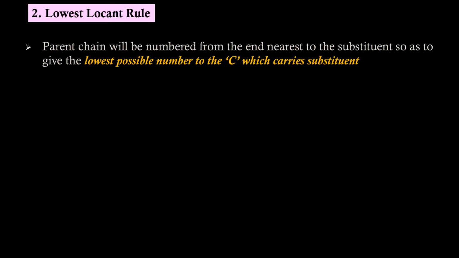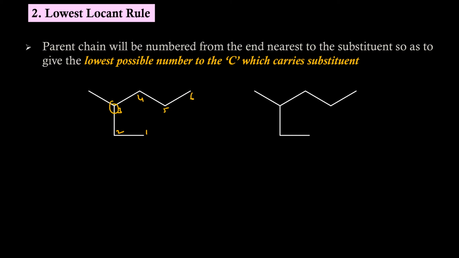Second rule, lowest locant rule. The parent chain will be numbered from the end nearest to the substituent so as to give the lowest possible number to the carbon which carries a substituent. Again, same molecule. If I try to number the longest possible chain from this end, our substituent is taking the number 3. If I try to number from the other end, then the substituent will be taking the number 4. According to the above rule, the first one is the right choice.